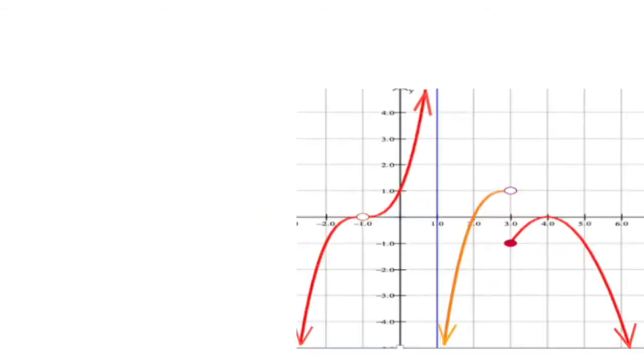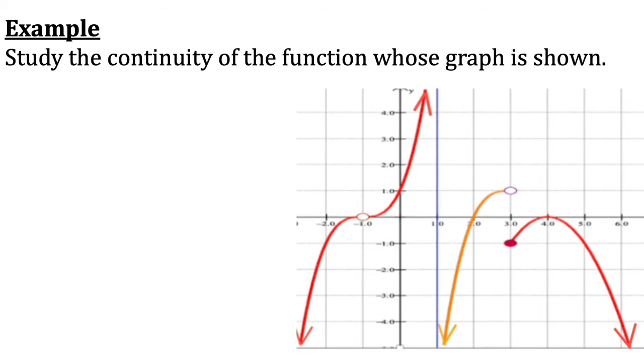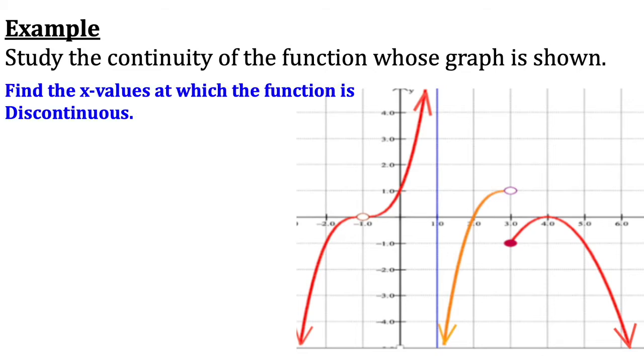Look at this example. We need to study the continuity of a function. That means we need to find the x values at which the function is discontinuous, if any, and also classify the types of discontinuity. Imagine that an object is moving on this graph here.